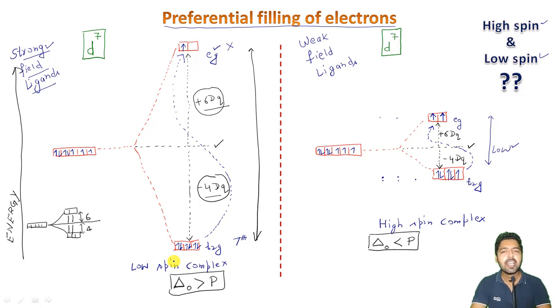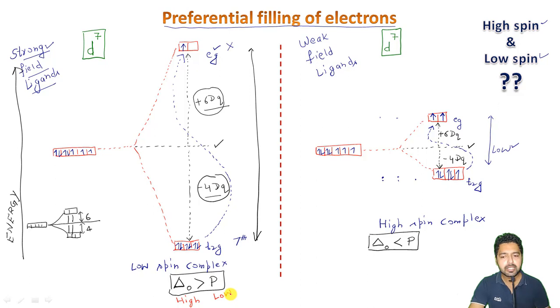On the other hand, if we are having some transition metal complex in which the ligands are of weak field type, the complex will always be a high spin complex, and delta O will always be less than the pairing energy, right? So we can also understand the concept of pairing energy like this, because in this case the delta O here is high, and the pairing energy is low.